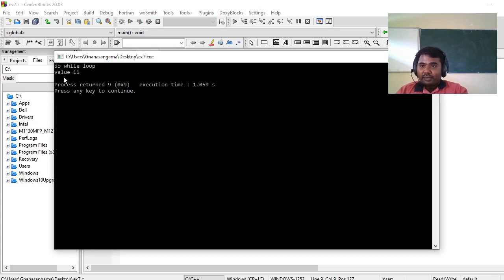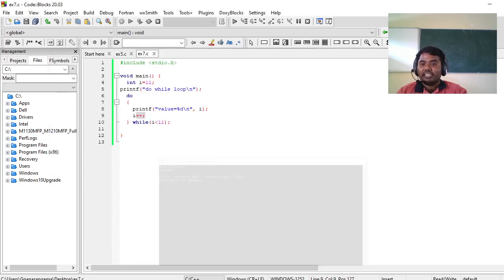You can check the output here. I mean at least once the do while loop gets executed irrespective of the condition. Here actually the condition fails, 11 is not lesser than 11. But since the condition is checked after executing the statement, the do loop will execute the statement at least once.